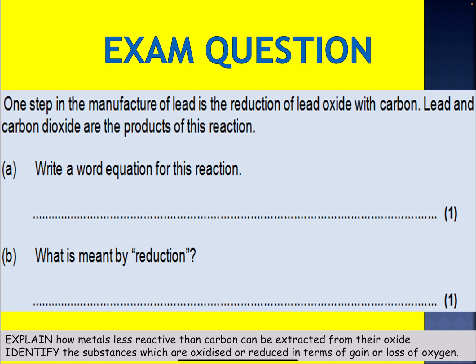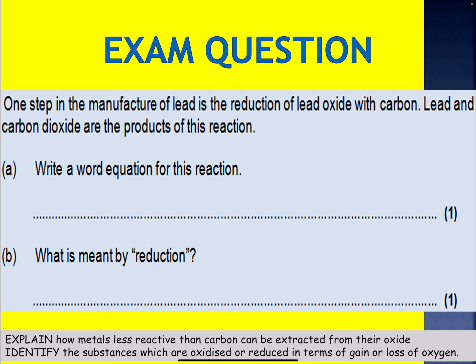And here's some exam questions for you. One step in the manufacture of lead is a reduction of lead oxide with carbon. Lead and carbon dioxide are products of this reaction. Write a word equation for this reaction. That's worth 1 mark, and then what is meant by reduction? Pause the video and have a go.